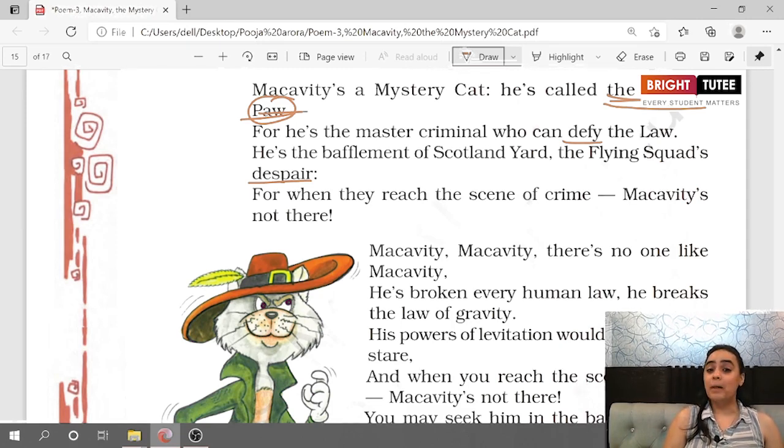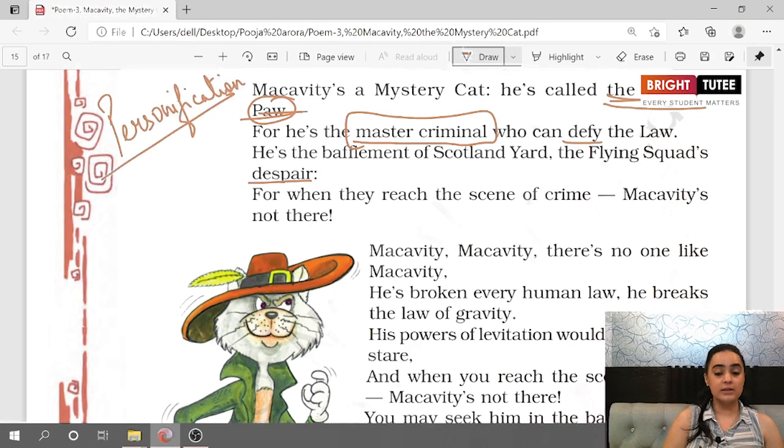For he's the master criminal. Now just see, a cat has been called a criminal. What poetic device do you think is used here? So here we are using personification because an animal has been attributed human-like characters.